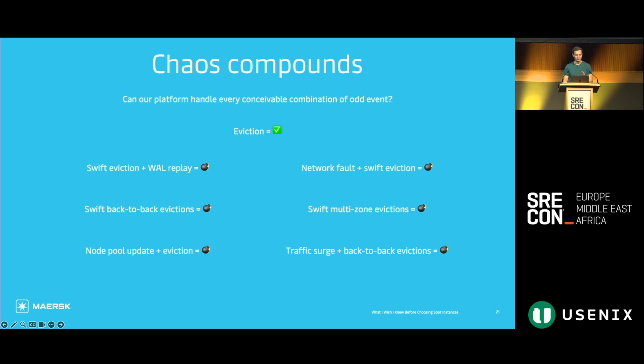All of the examples here are things that have actually caused us downtime in our production environment. So we could have a network fault plus a spot eviction. We could have spot multi-zone evictions, spot back-to-back evictions. And unfortunately, an absolute classic, which we suffered multiple times, is we could be updating our Kubernetes node pool at the same time as an eviction elsewhere. So the different flavors of eviction here can not only interact with each other, they can also interact with the chaos that's already present in the system. And the examples I've shown are fairly specific to our system, but all systems of any sort of interesting complexity will have their own set of quirks, and it can be really hard to predict ahead of time what they are before spot nodes expose them.